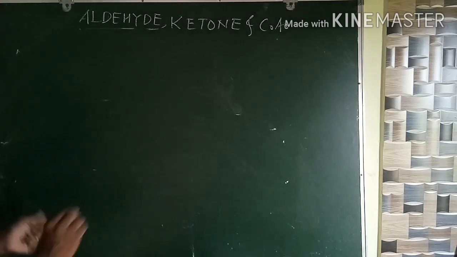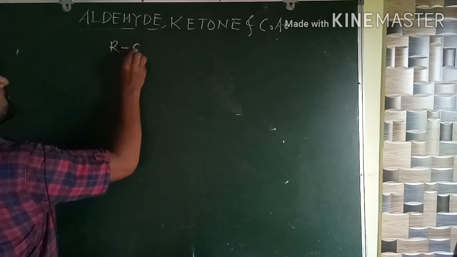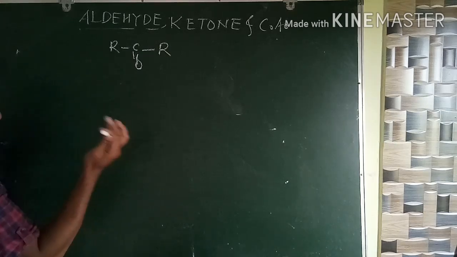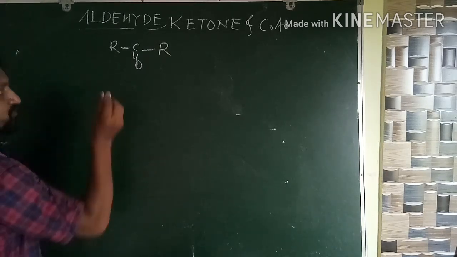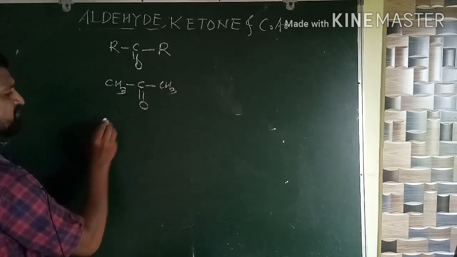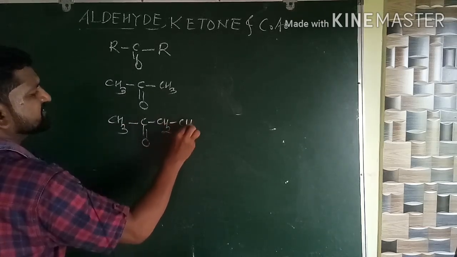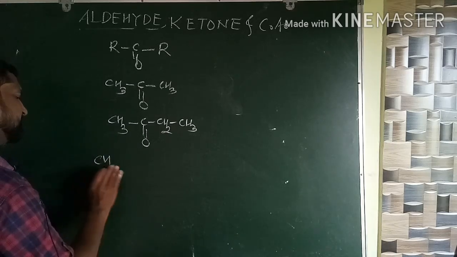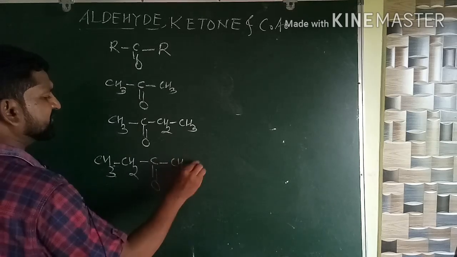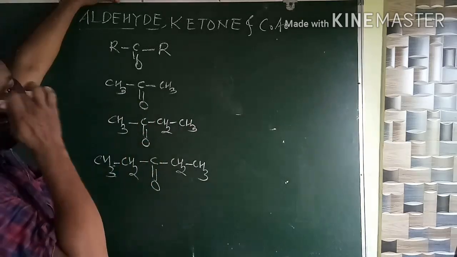Now let's go for the ketone. Okay, ketone. Again, first member of ketone, general structure for the ketone. See here, RCOR. We must know how to draw the structures first. CH3, CO, CH3, first member. After that, CH3, CO, CH2, CH3. Many more possible examples are there. What is the common name? See here, common name, just like ether.